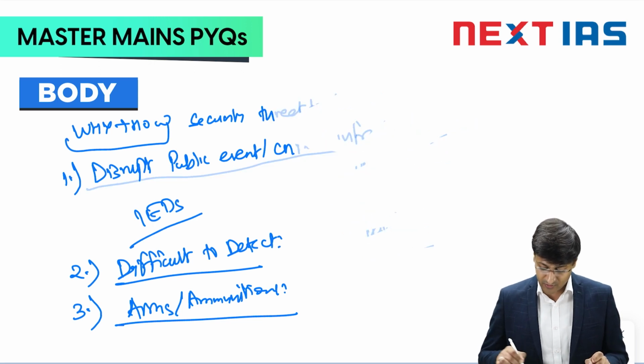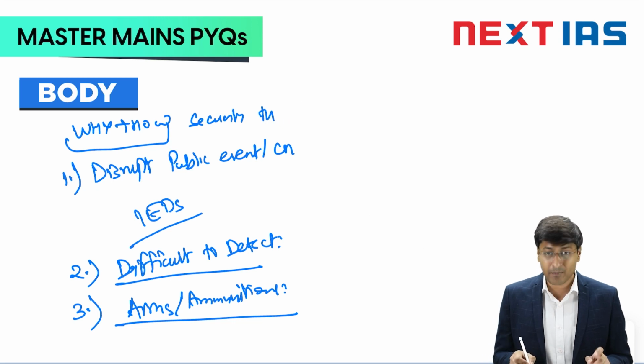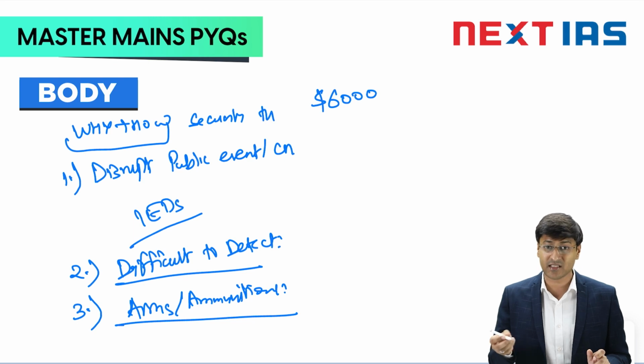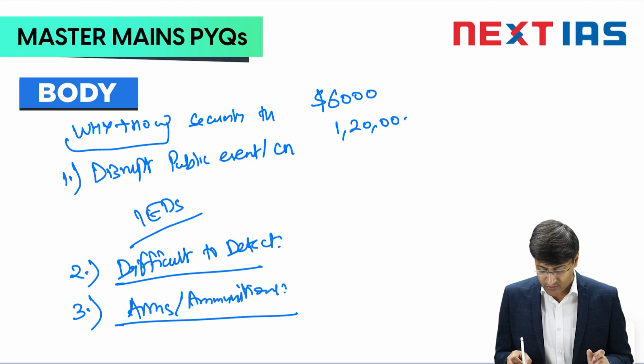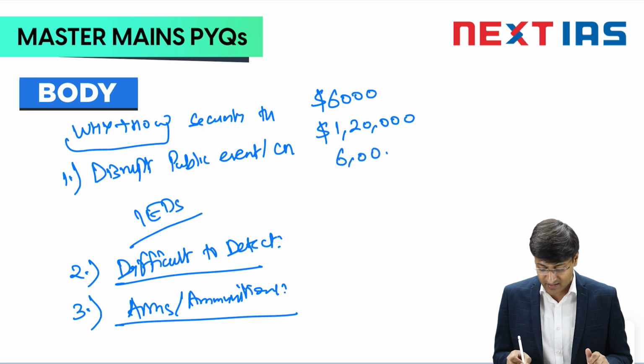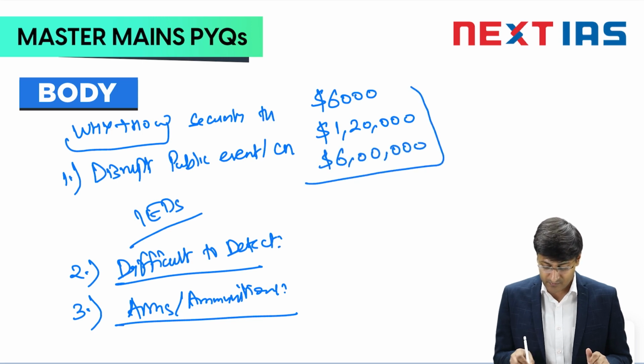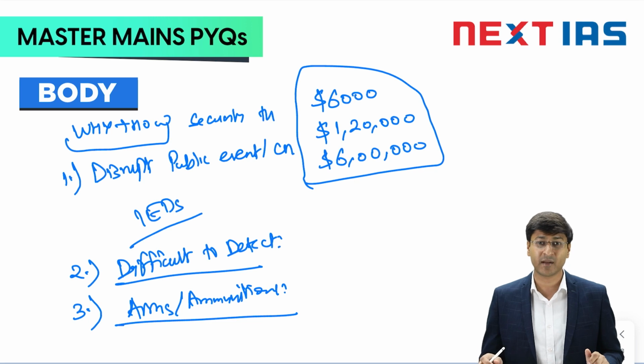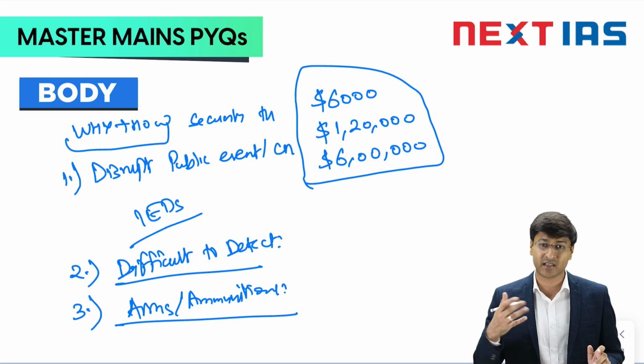A 1 kg packet of heroin which costs around $6,000 in Pakistan, once it enters the territory of India, costs around $1,20,000. And if it enters metropolitan cities like Delhi and Mumbai, you will be amazed to know the cost: the same 1 kg heroin packet comes to $6 lakh. This is the motivation for these criminal elements to deliver arms, ammunition as well as drugs with the help of UAVs.